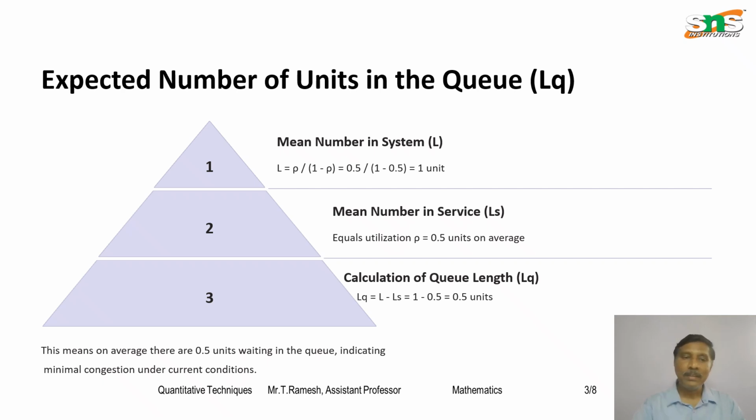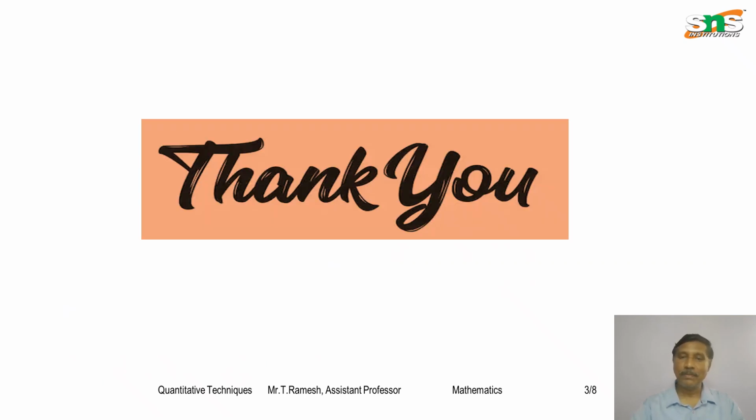So what is the meaning? This means on average there are 0.5 units waiting in the queue, which indicates minimal congestion under current conditions. So everything is calculated: the length of the system and the length of the queue using the formulas. Thank you.